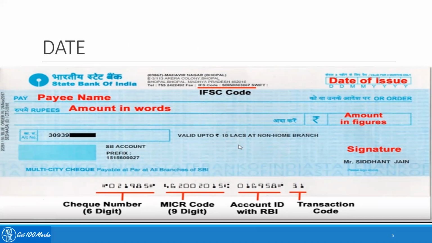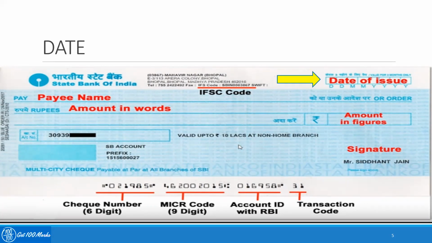The next thing that the paying banker has to take into consideration is the date. The date is a very important aspect of a check because the date can make a check a post dated check or a stale check. If a check carries a future date, in that case it becomes a post dated check. Suppose today I'm giving a check which is dated 1st of December 2020, then a customer cannot encash it before that date. So in that case it becomes a post dated check.